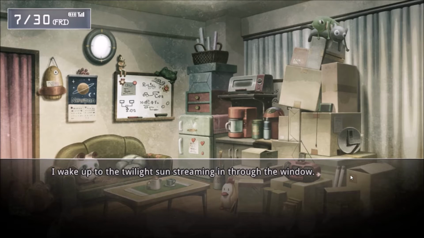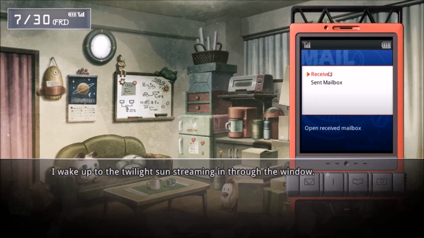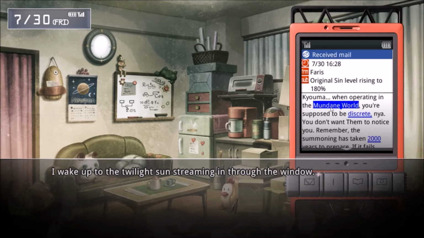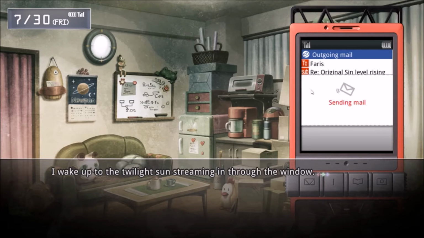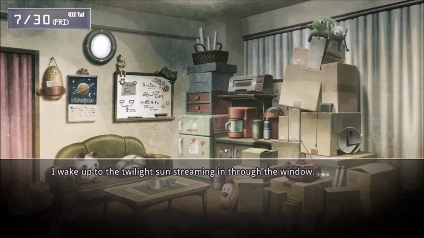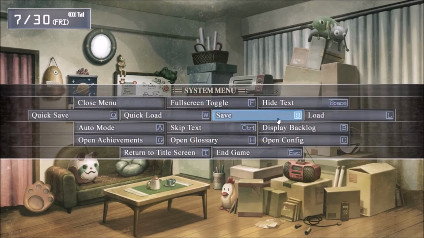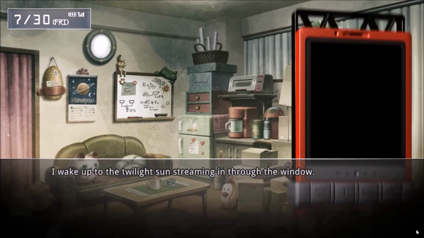Basically, what I'm doing here is: Mundane World. Occupy part of the mundane world nonsense. This town has belonged to chaos for centuries as a child. No, I want to kind of go along with what she said. Okay, I'm not fond of that one. Yes, I'm sure this is riveting for all of you, me looking at all the options.